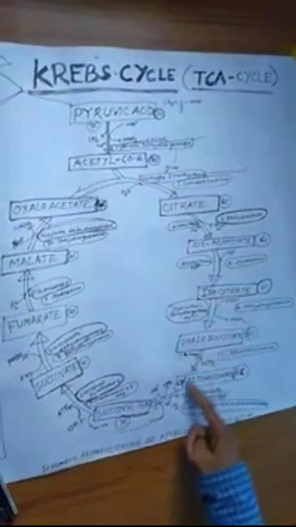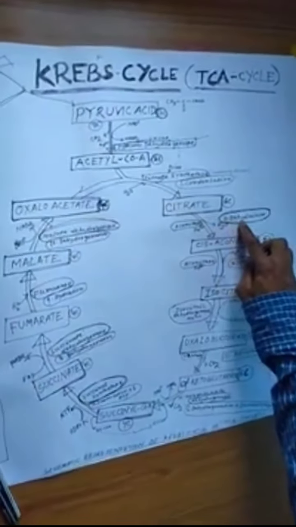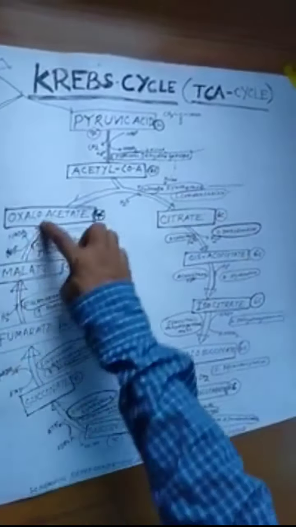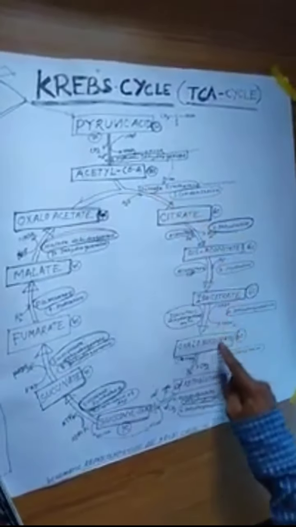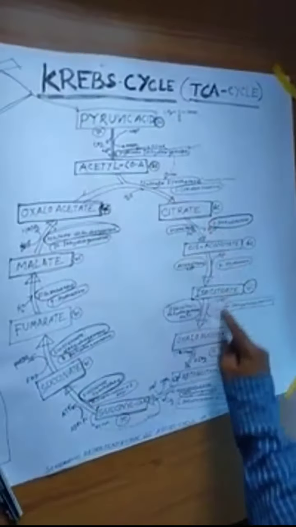These are the steps, the reactions: hydration, dehydration, condensation, and so on, and the enzymes involved in each reaction step.